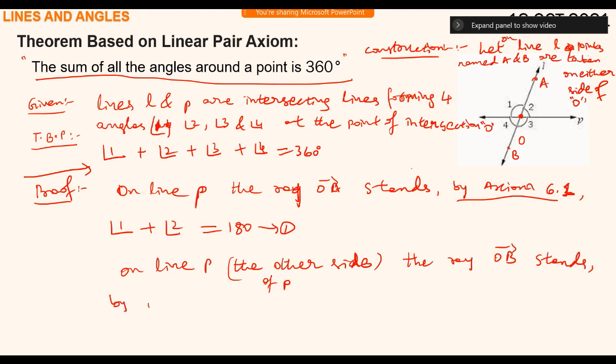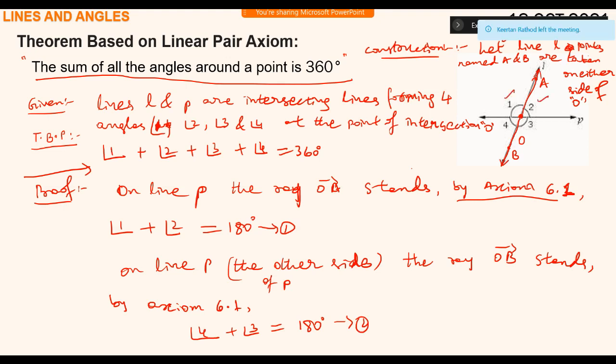By axiom 6.1, angle 4 plus angle 3 equals 180 degrees. This is 2. So on the other side of line P, ray OB is standing, and on one side OA is standing. By axiom 6.1, angle 1 plus angle 2 becomes 180 degrees, and likewise angle 4 plus angle 3 becomes 180 degrees.